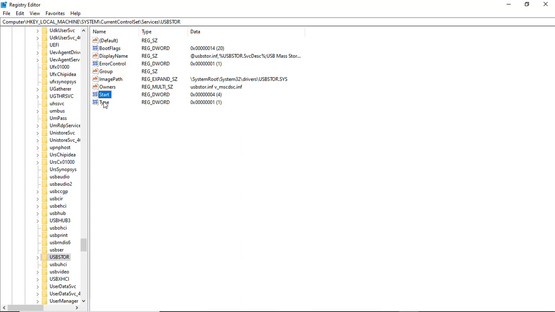But remember, if you are using a desktop or any machine in which the mouse or the keyboard is connected to the computer via the USB ports, if you try this, it will disconnect the mouse and the keyboard. Take note. So after you have finished all the process, close the window and restart your machine. You have disabled all the USB ports in the machine.